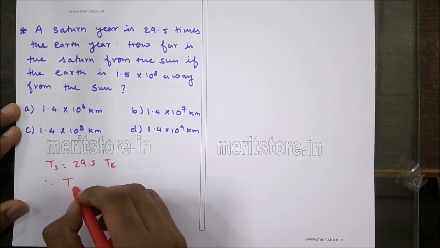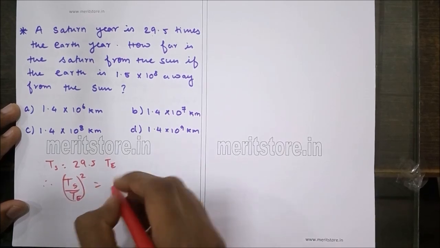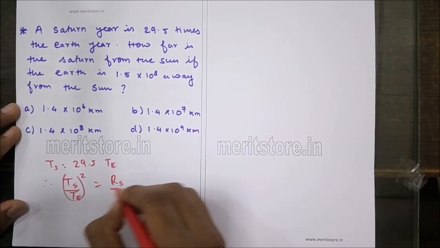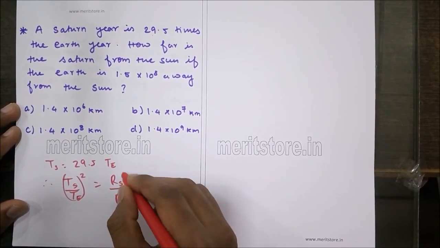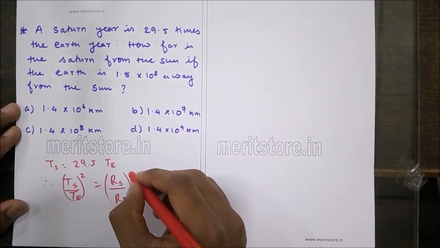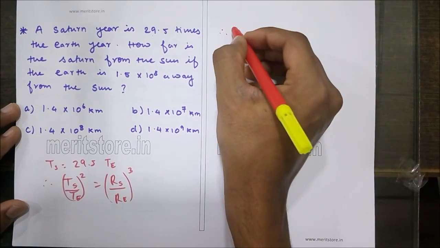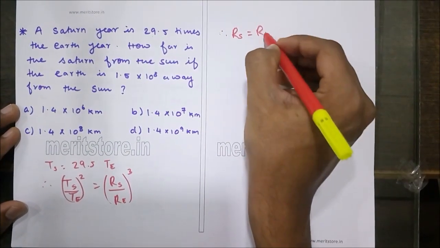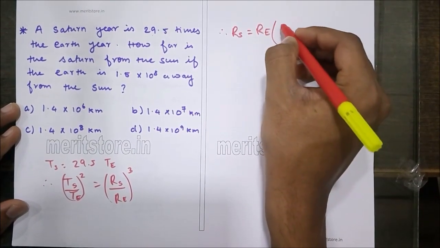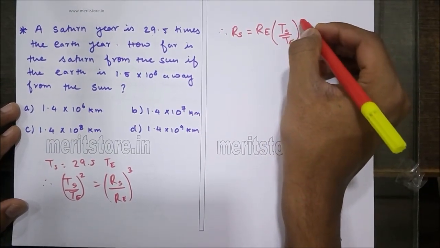Now, using Kepler's relation, Ts upon Te, the square of it can be written as Rs, that is the orbital radius of Saturn, to the radius of Earth, orbital radius from the Sun. Therefore, the orbital radius of the Saturn is equal to the orbital radius of the Earth, Ts by Te raised to 2 by 3.